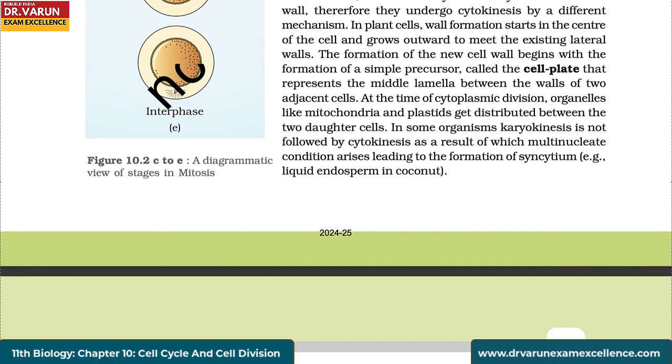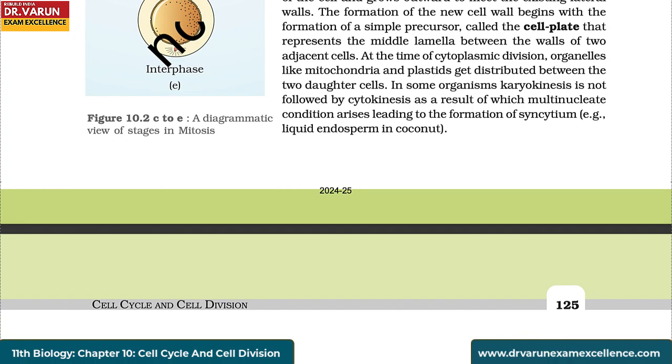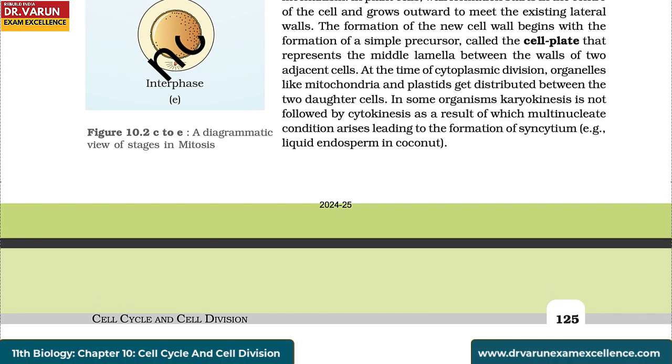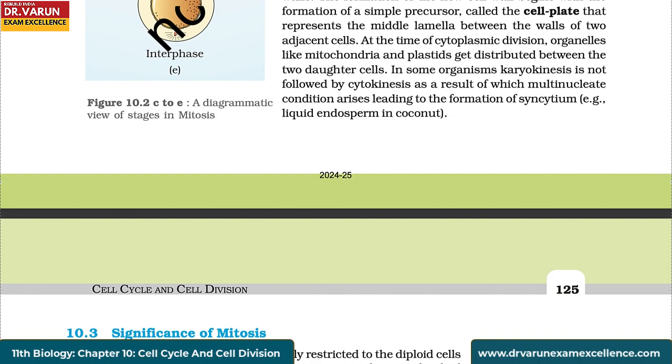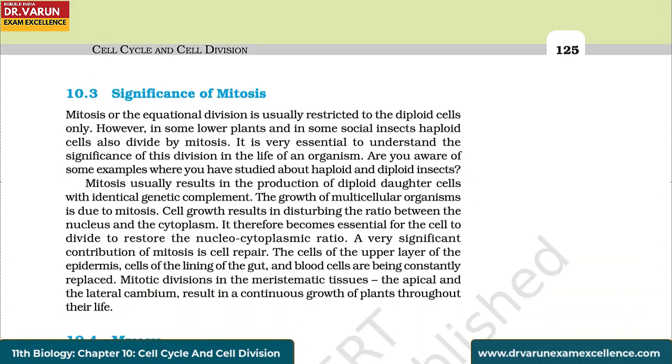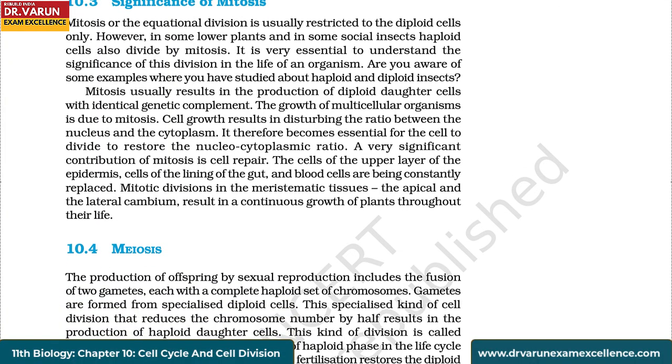At the time of cytoplasmic division, organelles like mitochondria and plastids get distributed between the two daughter cells. In some organisms, karyokinesis is not followed by cytokinesis, as a result of which multinucleate condition arises, leading to the formation of syncytium. Example, liquid endosperm in coconut.